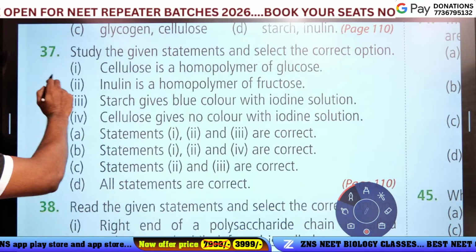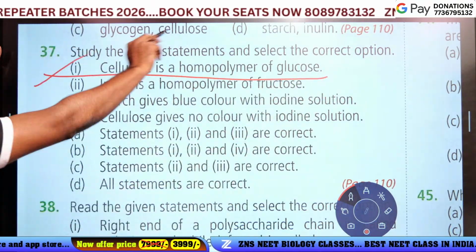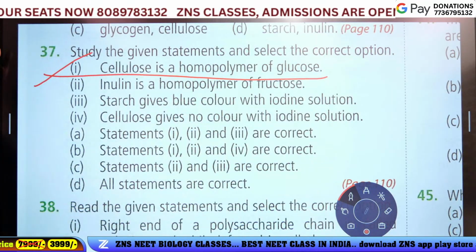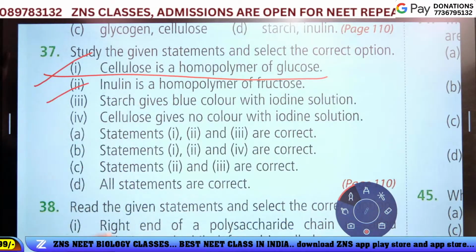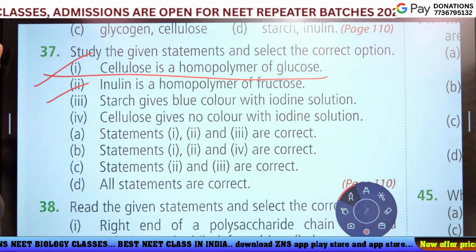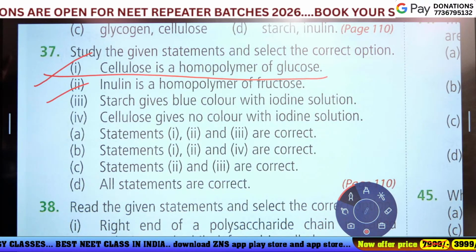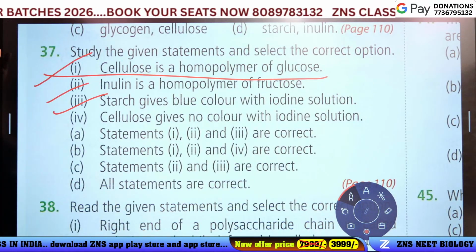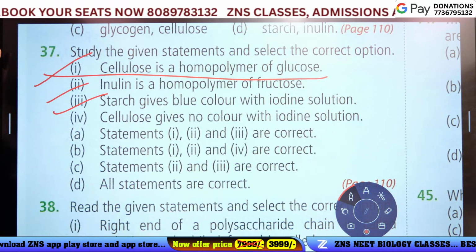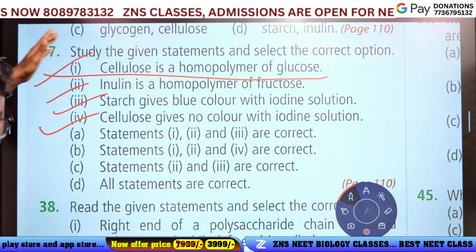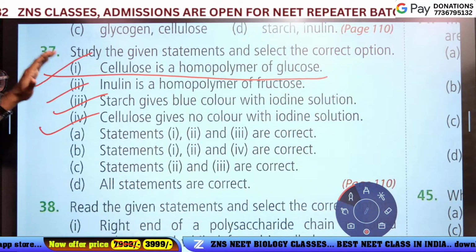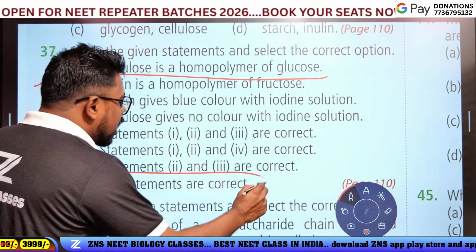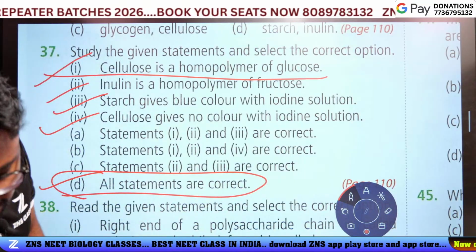Study the given statements and select the correct option. First statement: cellulose is a homopolymer of glucose. Yes, correct. Inulin is a homopolymer of fructose. Correct. Starch gives blue color with iodine solution. Correct. Cellulose gives no color with iodine solution. Correct. All statements are correct, so option D is the answer.